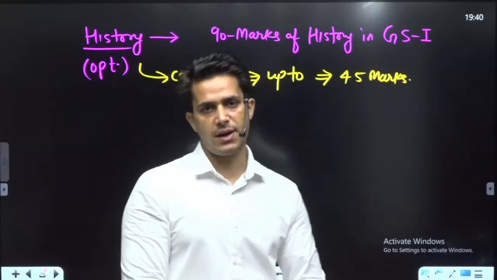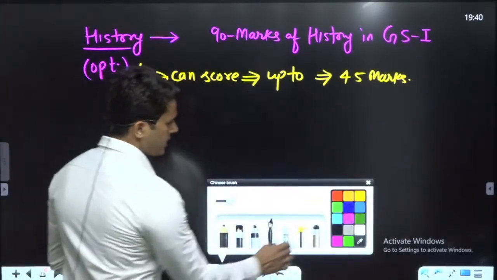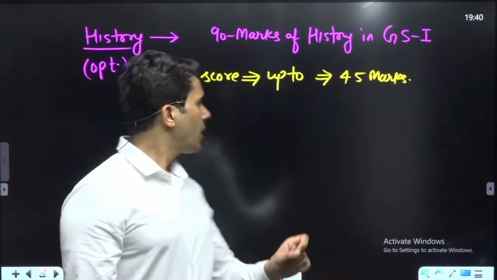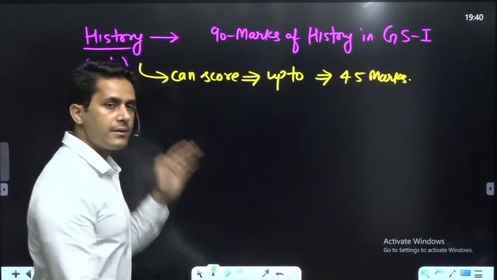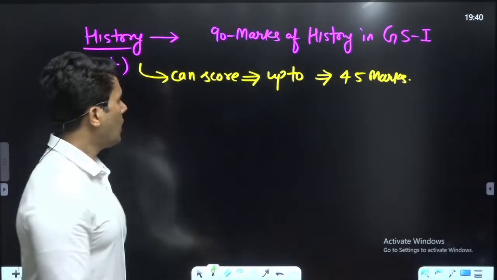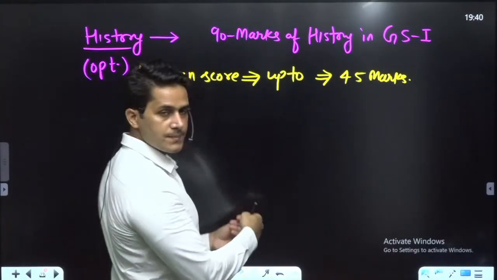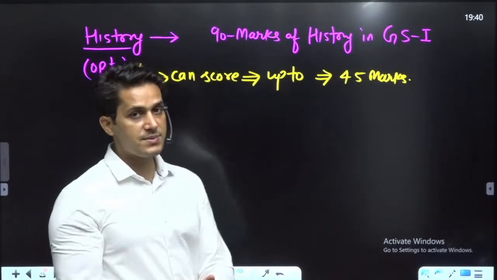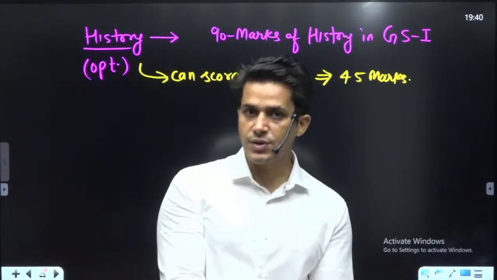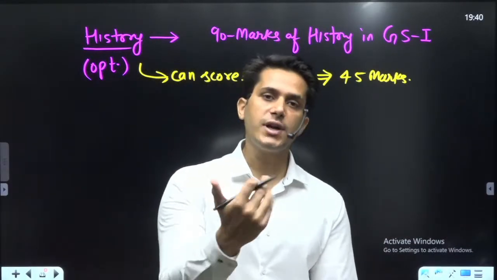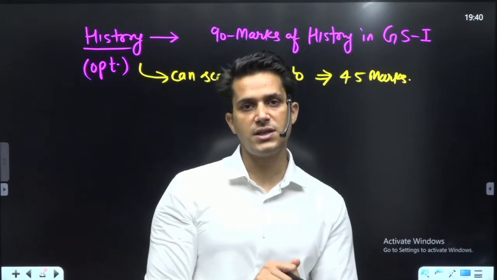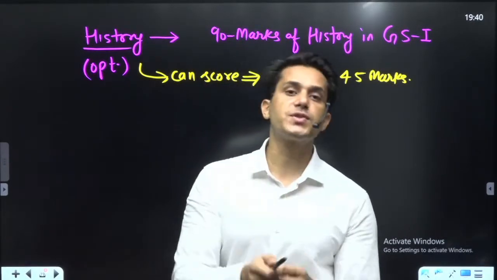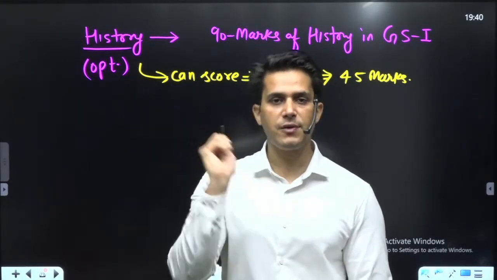I am taking just an example. One student who has not taken history as an optional will score less than 45 marks. The student who has the optional subject has deeper knowledge in history and scores 45 marks, 50% of 90. 90 is the marks section of history in a total of 250 marks of paper 1.